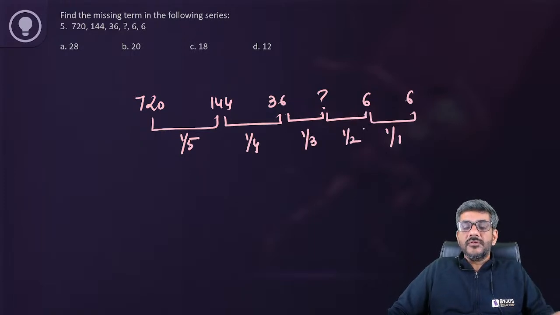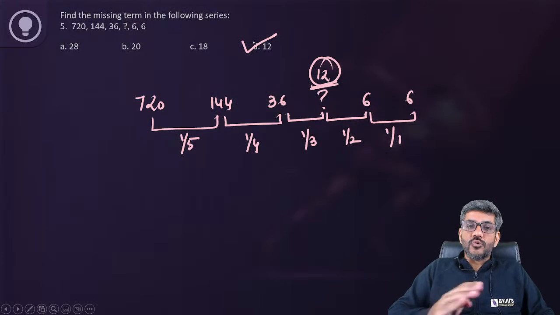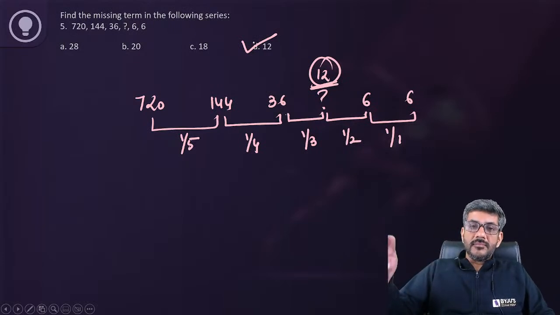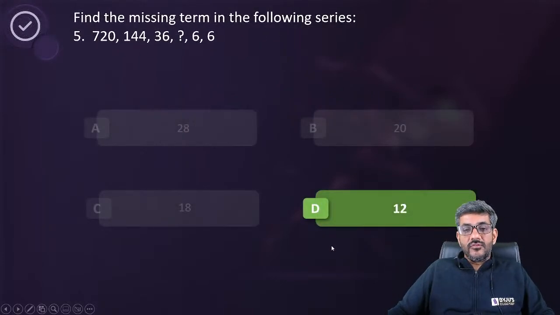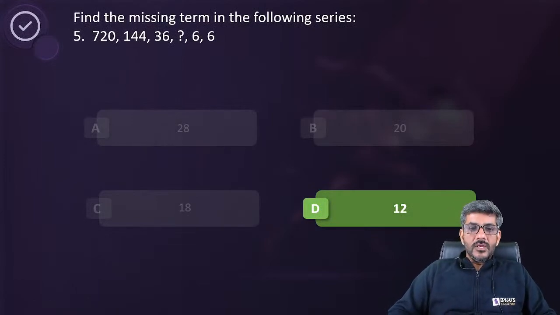Next has to be 1 by 1, तभी तो satisfy करेगी series. 36 का 1 by 3 is equal to 12. So my answer for this question is 12. So it is going like 1 by 5, 1 by 4, 1 by 3, 1 by 2, 1 by 1. And therefore 12 should be the right answer for this question. 12 is the right answer.